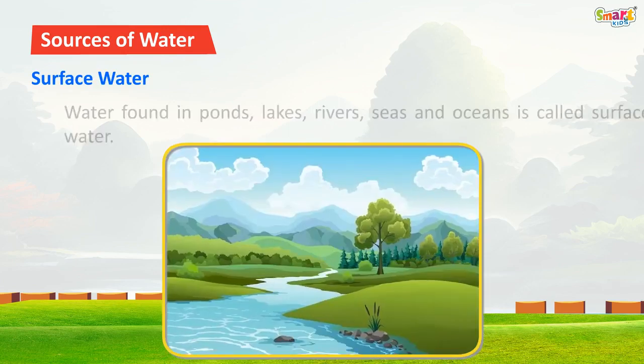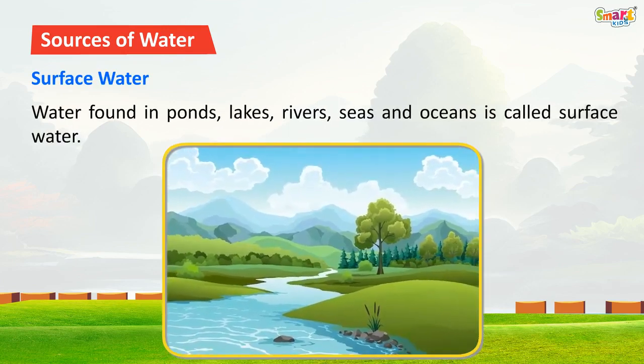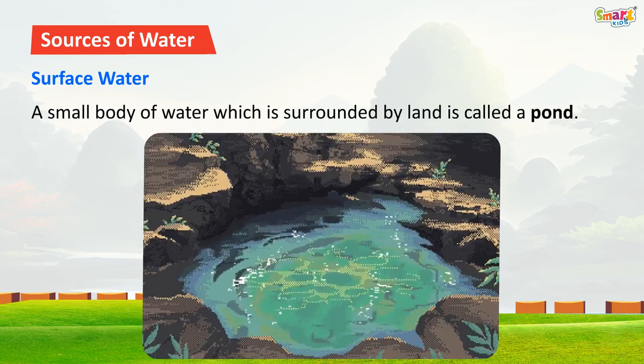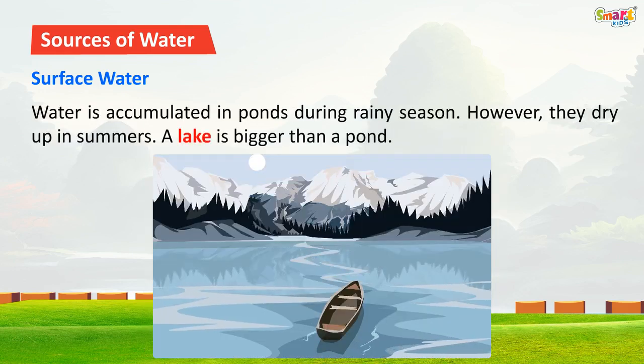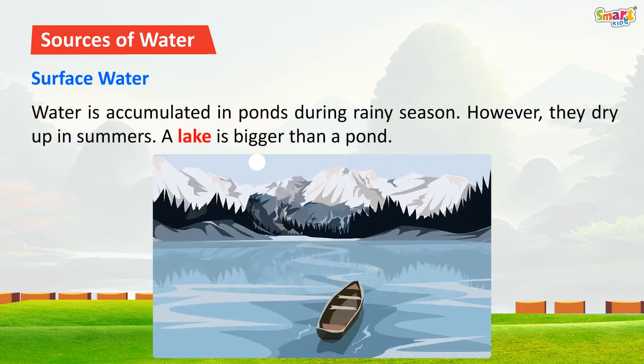Surface water. Water found in ponds, lakes, rivers, seas, and oceans is called surface water. A small body of water which is surrounded by land is called a pond. Water is accumulated in ponds during rainy season. However, they dry up in summers. A lake is bigger than a pond.